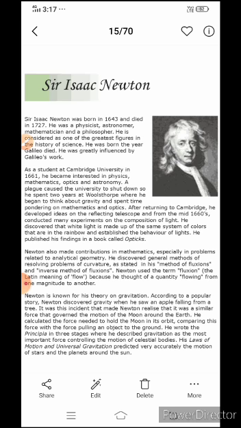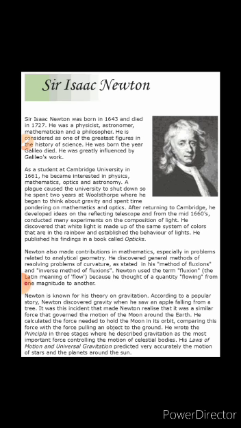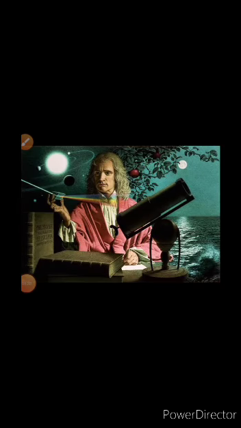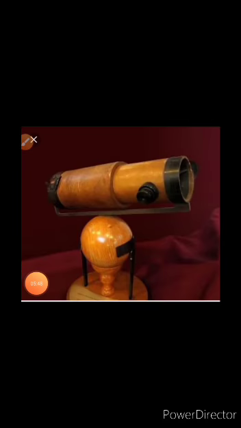Okay friends. Newton also made contributions in mathematics, especially in problems related to analytical geometry. And I want to show one thing that is known as the telescope. What is a telescope? You see, this is the telescope that he made. You can see the white light experiment he did, and here you see the real telescope.